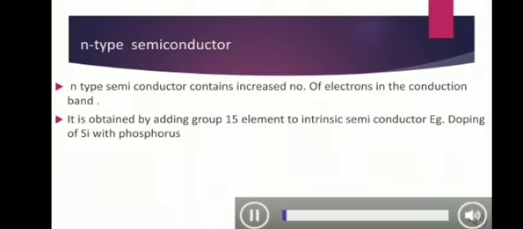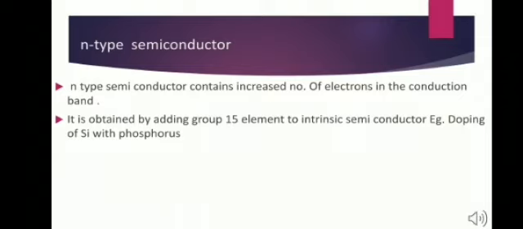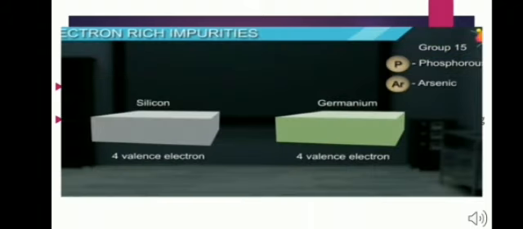An N-type semiconductor contains an increased number of electrons in the conduction band. An N-type semiconductor is obtained by adding group 15 elements to intrinsic semiconductors which belong to group 14. Let us take an example of doping of silicon with phosphorus.